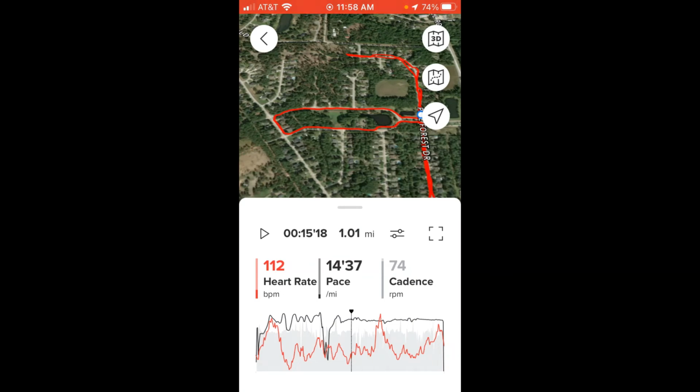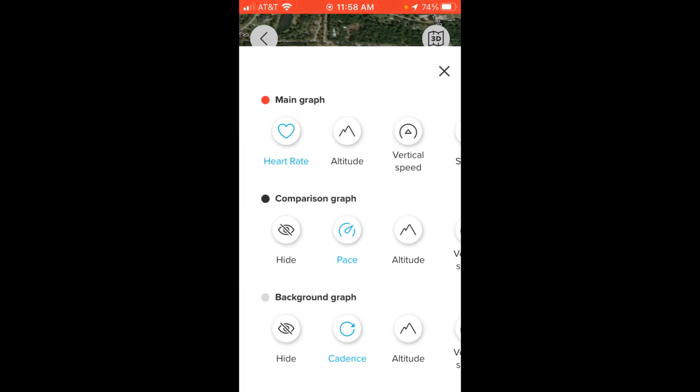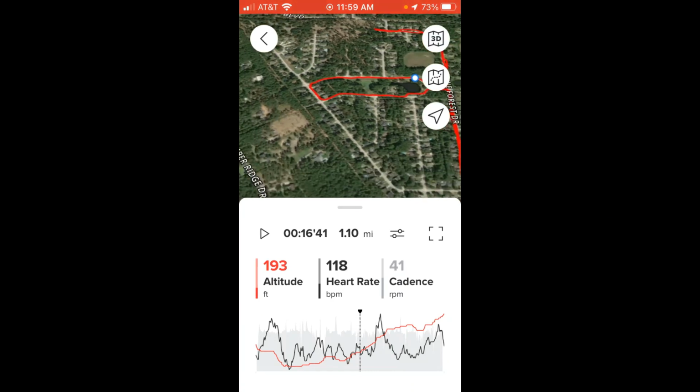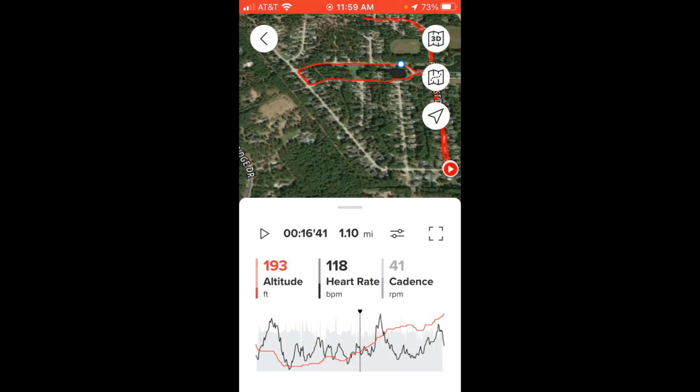You can also stop this and change it. For example, if I didn't want to see the heart rate, maybe I was more interested in the altitude. Maybe I was doing a hike and wanted to see what my altitude change was. You can change any of these values on your graph. So now the heart rate is the second column and the first column is the altitude. You can see I'm in an area that's pretty flat, but I did get a little bit of altitude change during the activity. Again, you can stop it at any point and move the map.